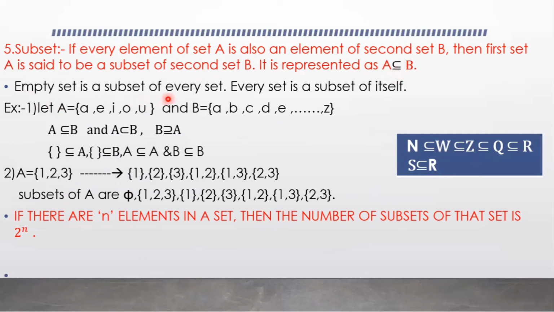Empty set is a subset of every set. Empty set is a subset of every set, means every set contains an empty set, and every set is also a subset of itself. In this example, A is the set of vowels in the English alphabet and B is the English alphabets. Here, every element of the set A,